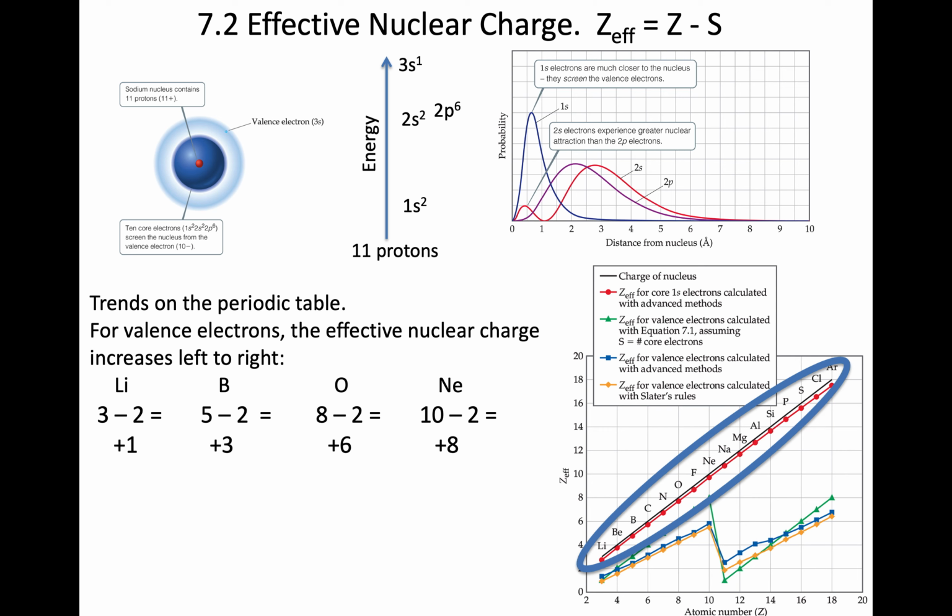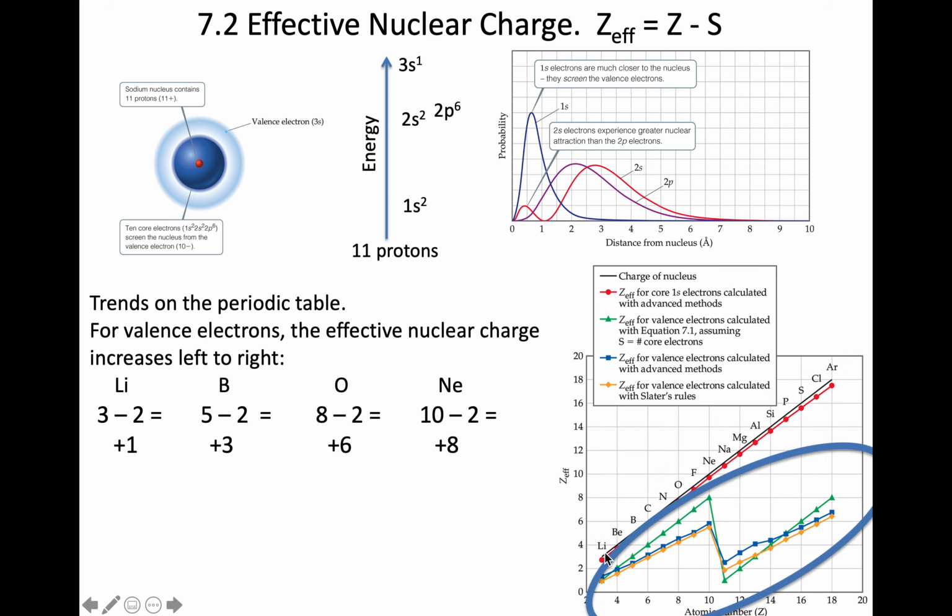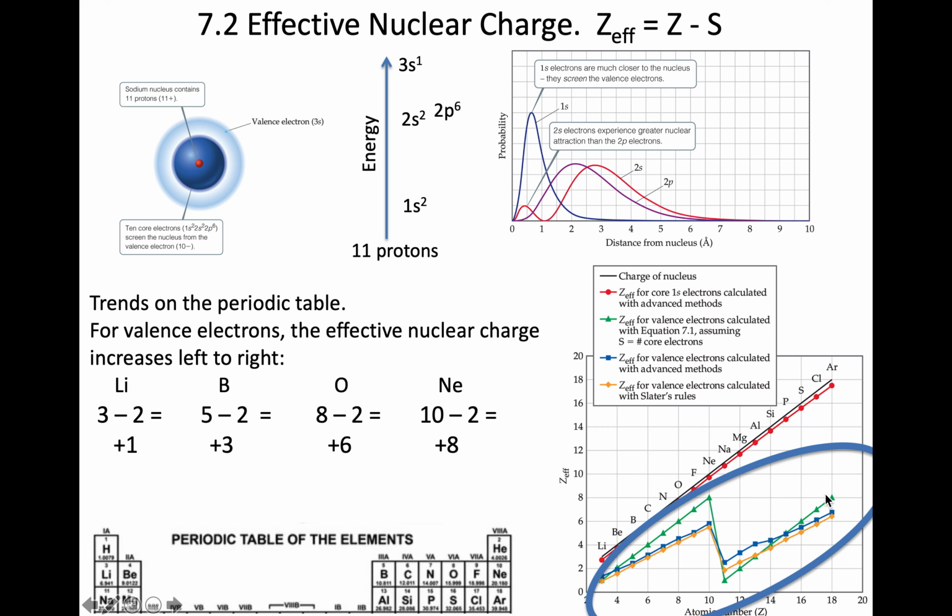If this was an important factor for the properties, your periodic table would just be a line that just keeps going. But that's not what the periodic table does. It resets and starts over again. The periodic table is really a reflection of how the effective nuclear charge resets. It increases, as we just saw, as we move towards a noble gas. Then when we get back to an alkali, it starts over again, and then it increases up once again from there. The periodic table sure seems to be dependent on the effective nuclear charge for the valence electrons.